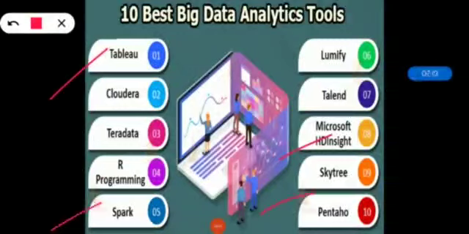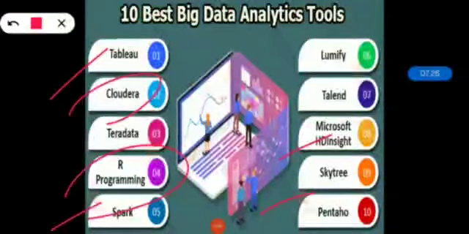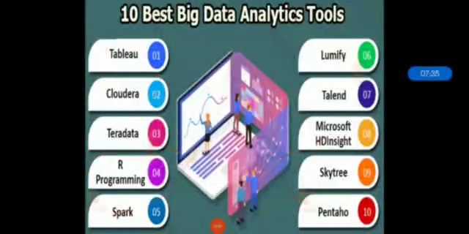So these are some of the best data analytical tools. For almost every tool, R programming is needed. Cloudera, yes, by using the cloud we are capable enough to store our data. So these are the various big data visualization tools and data analytic tools. Now in the next section we will see the importance of big data visualization. Thank you.